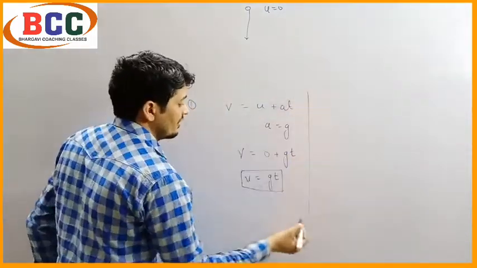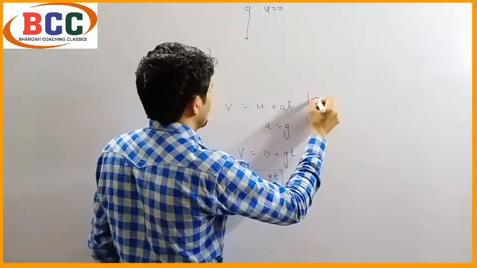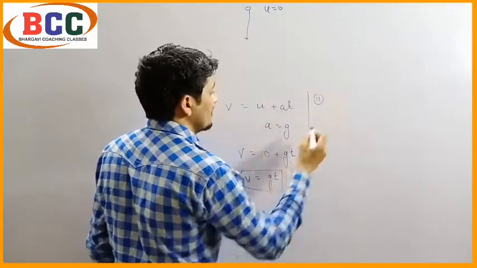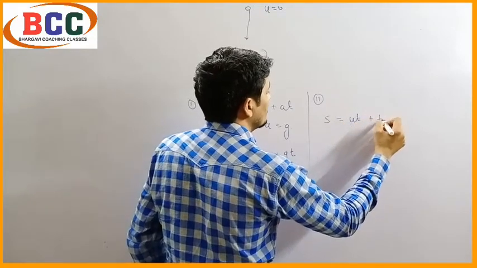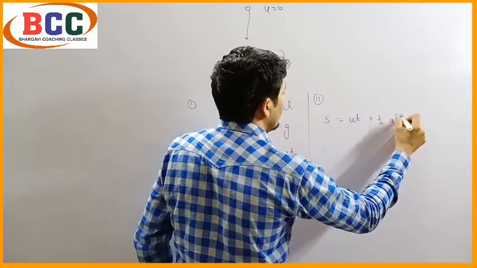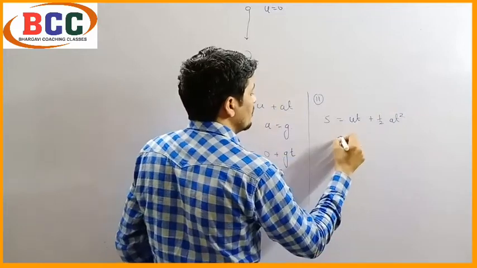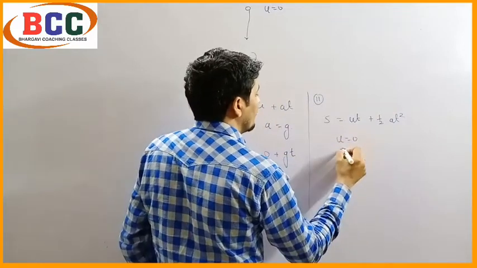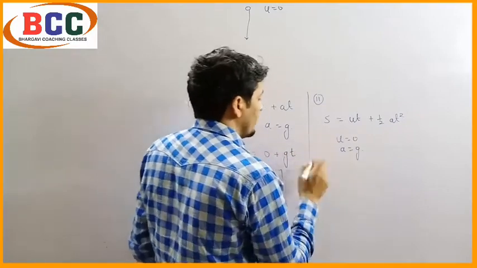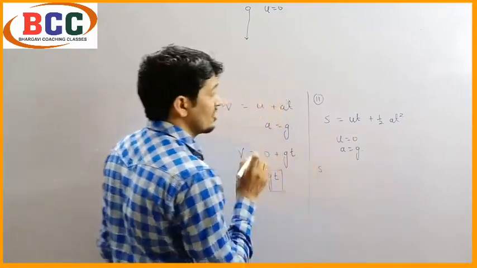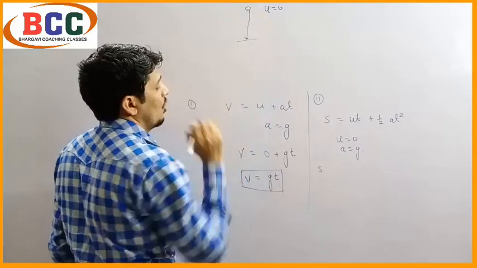Now we will understand the second kinematic equation. The second kinematic equation is s equals ut plus half at square. What is u? u equals 0. And what is a? a equals g. Then s is nothing but the distance from the earth surface to the object.